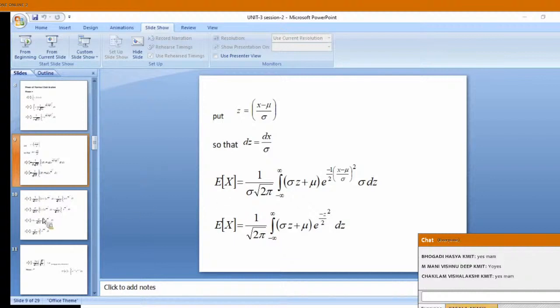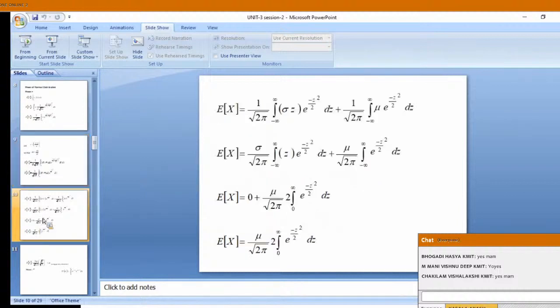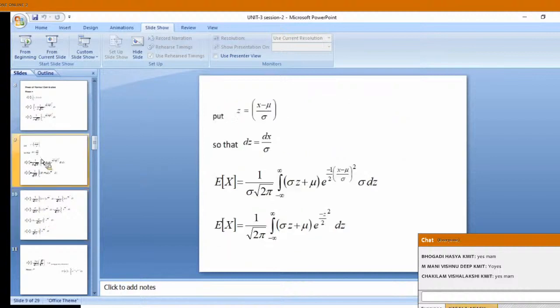I am going to take the next slide. I have split the interval. That means I will show you: here one plus sign is there, so this one part and another part, sigma in one part and mu in the other part.